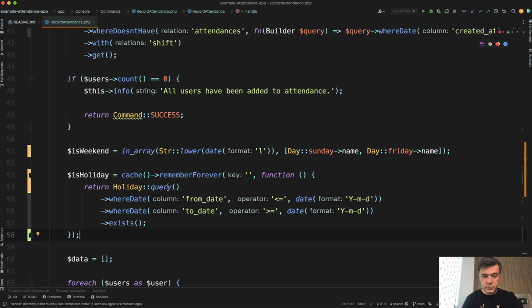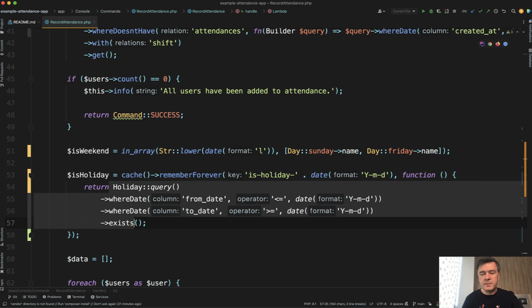Now, the key would be holiday for that date. So is holiday dash this. So it would run only once the first time for that day, and then it would be always in the cache instead of the database. Of course, it's only one way to name that cache, or maybe you could even store that in the config for upcoming months or pre-generate that somewhere. But my point is, this should not touch the database every time, every minute.